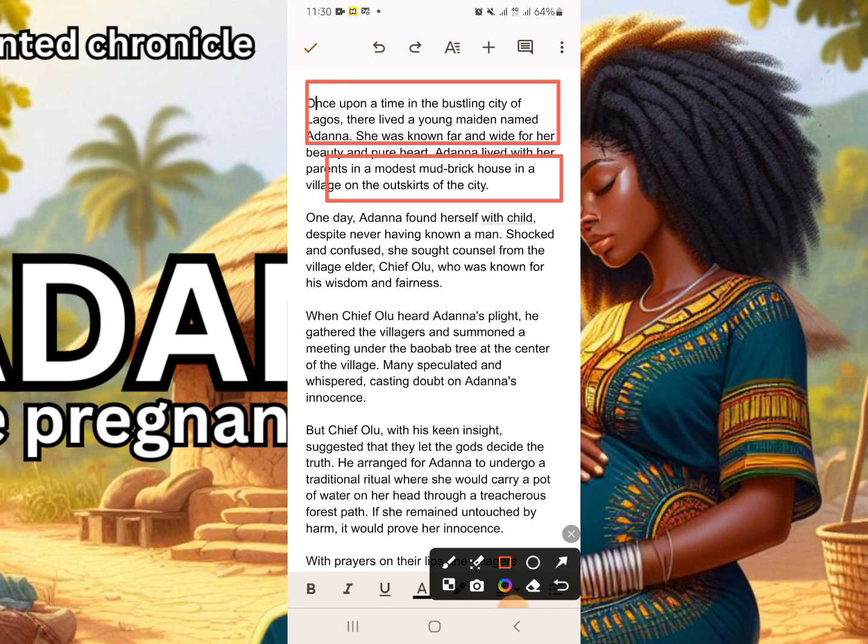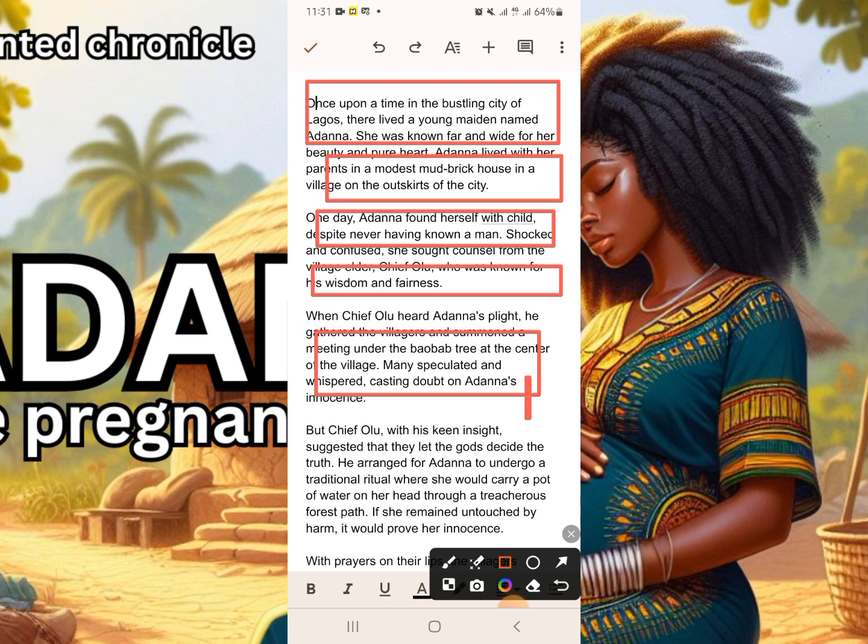So we need to have that too. So we generate an image of her with a minimal pregnancy. And then we'll generate an image of her going to see the chief, the village elder. And then we need to generate another image of the elders gathering under the tree, under the baba tree. So we need to generate an image on this as well.